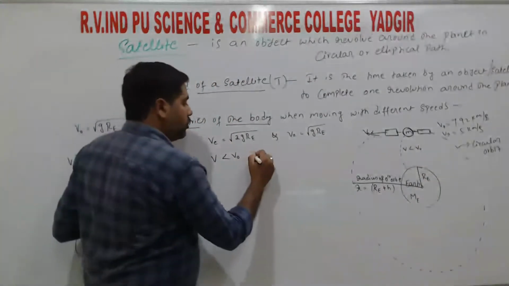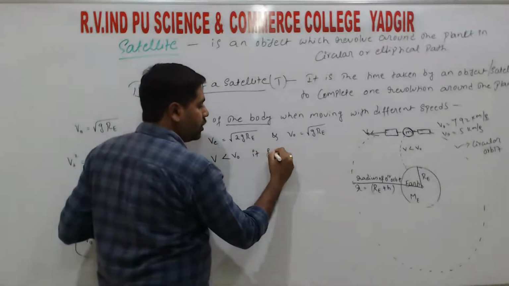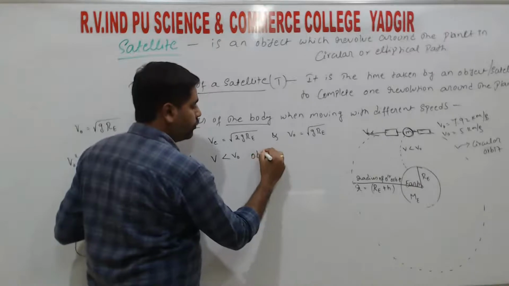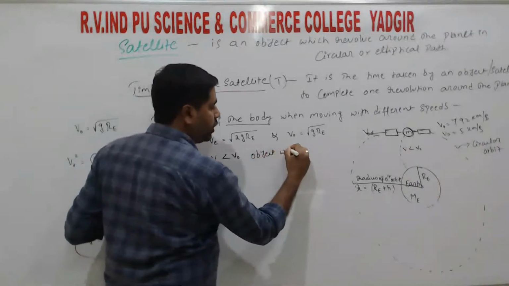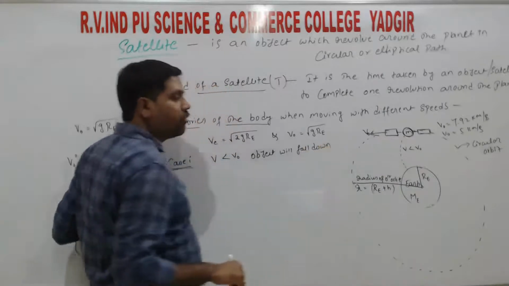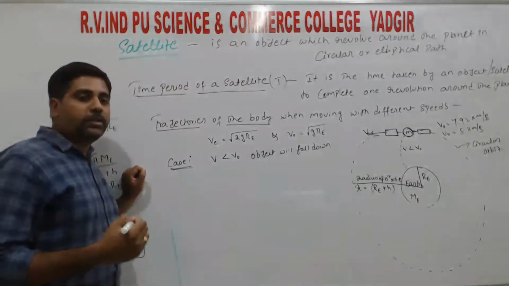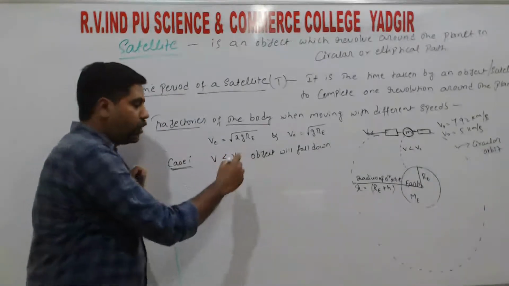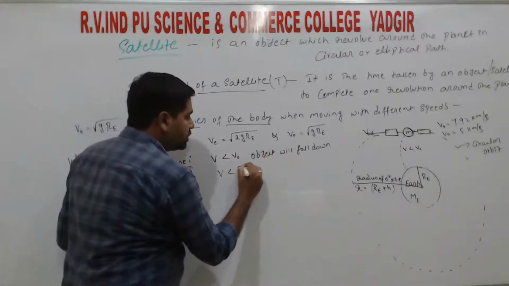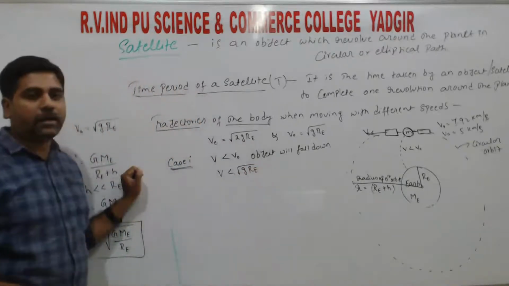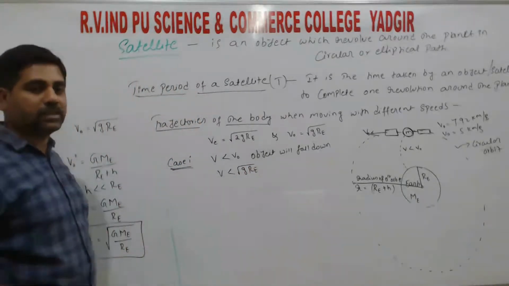So the object will fall down when the object is moving with a speed which is less than that of the orbital speed, or in other words, v is less than under root gR_E, right? So this is the first case, right?